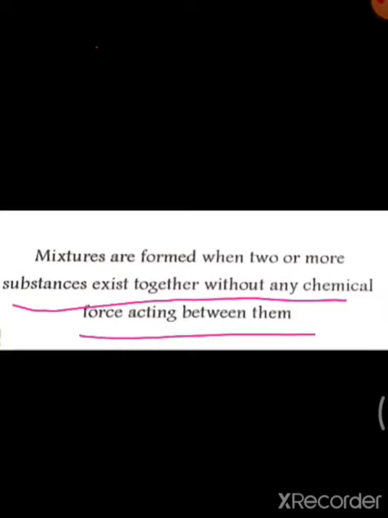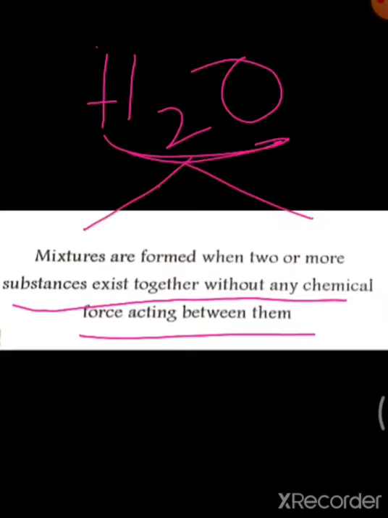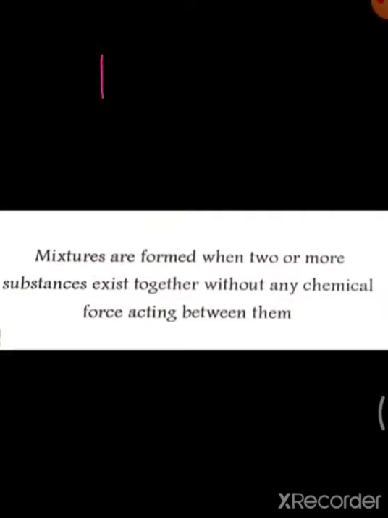In case of your compound, that is your water, here from the water we cannot separate the hydrogen and oxygen by our physical methods. But from the mixture of your iron and sulfur, we can easily separate the parts by our physical method.